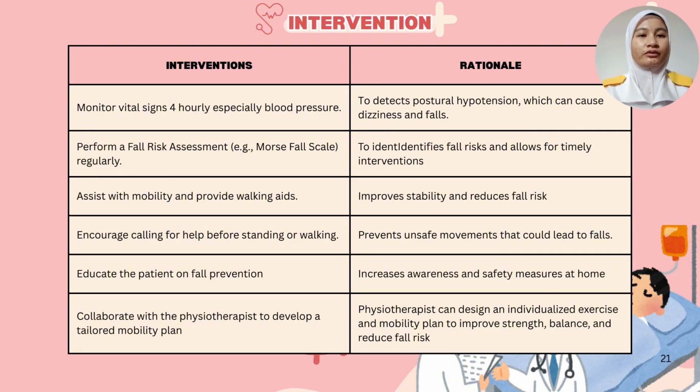Second, perform regular fall risk assessment to identify risk for timely action. Third, assist mobility and provide walking aids to improve stability. Fourth, encourage patients to call for help before moving to prevent unsafe movement. Fifth, educate on fall prevention to promote safety awareness. And sixth, collaborate with physiotherapists to tailor plan to improve strength and balance.